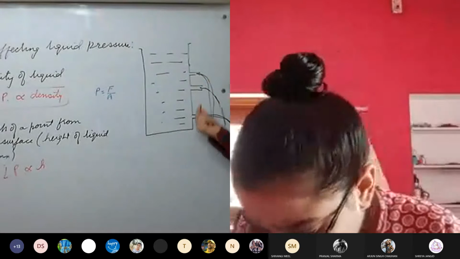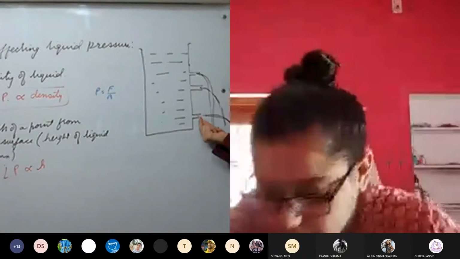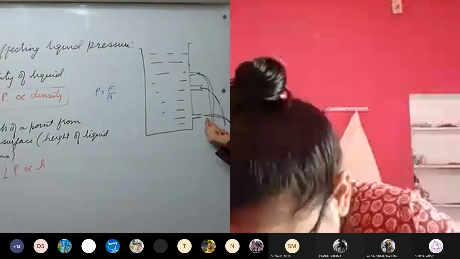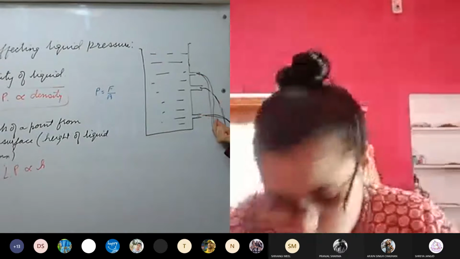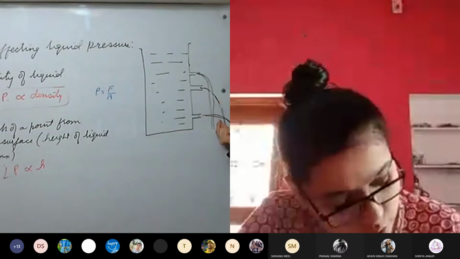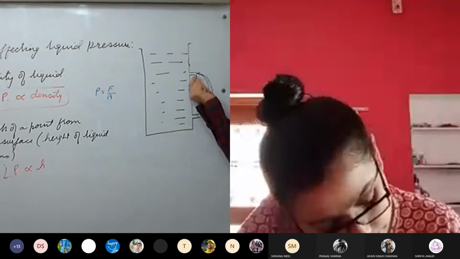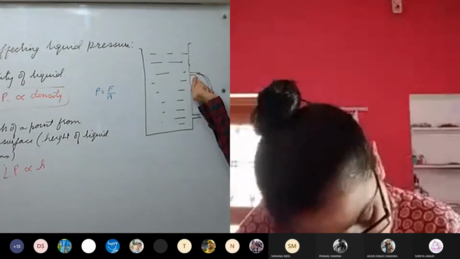You will observe that maximum pressure is at the lowest opening, or lowest outlet, where the water is rushing more, and minimum at the top opening or outlet.